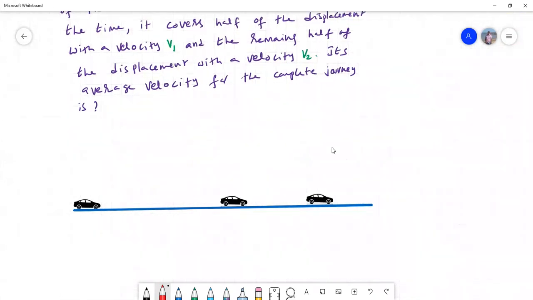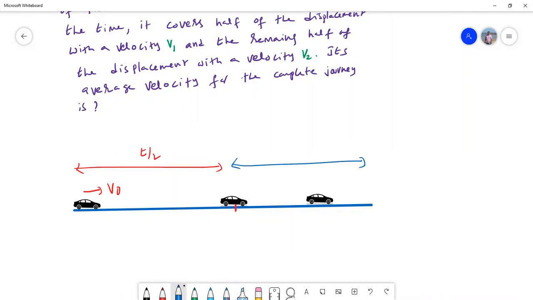It's quite the opposite problem. Again, you take the midpoint of the journey. Here the car is moving with velocity v0, and from here to here the time taken is t by 2. And for the other half of the time, from here to here, the time is again t by 2. But the problem is different.